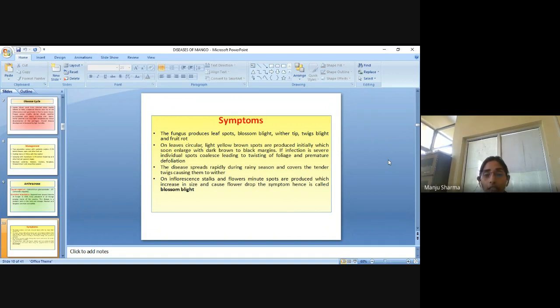The disease spreads rapidly during the rainy season and covers the tender twigs, causing them to wither, on inflorescence stalks and flowers. Minute spots are produced, which increase in size and cause flower drop, hence it is called blossom blight.